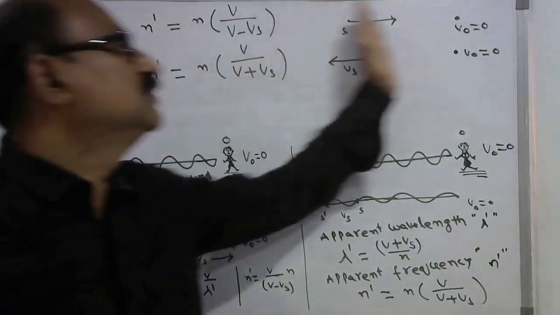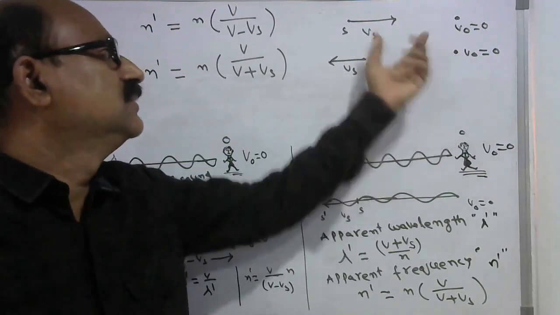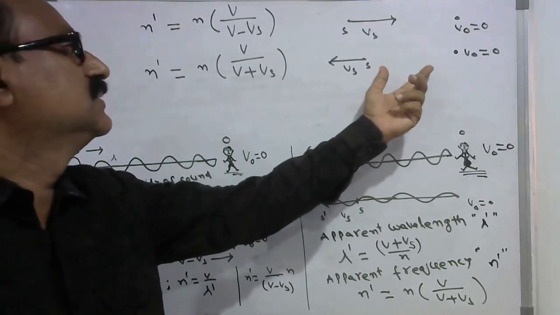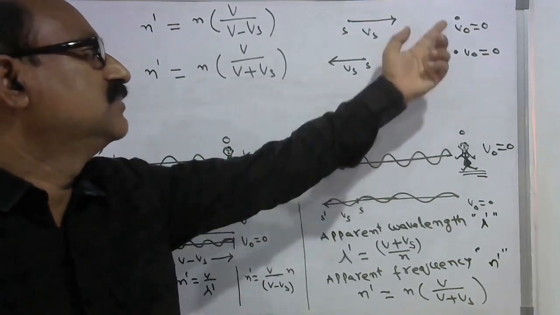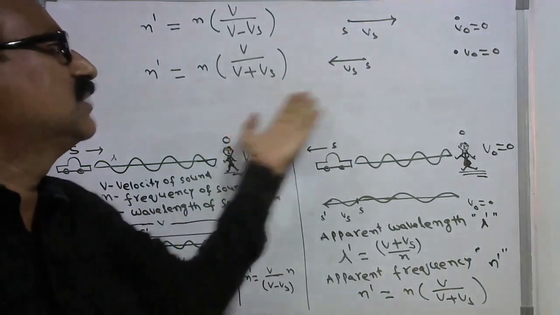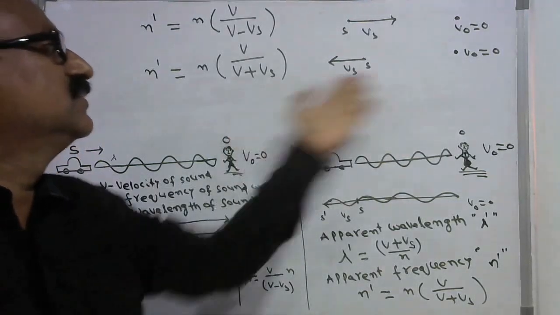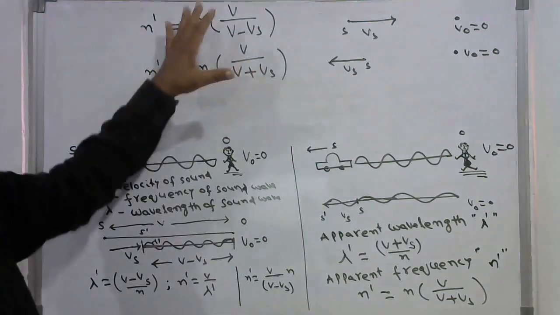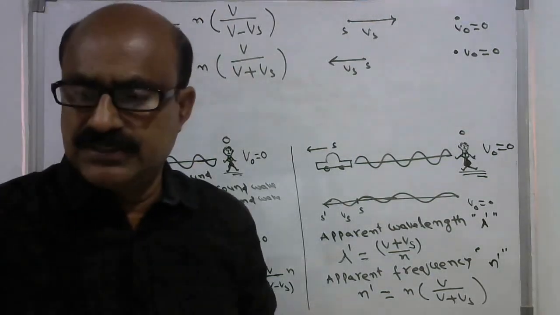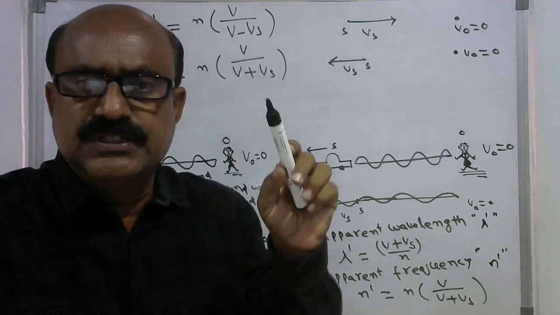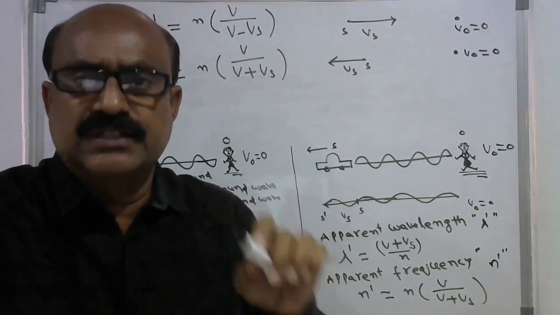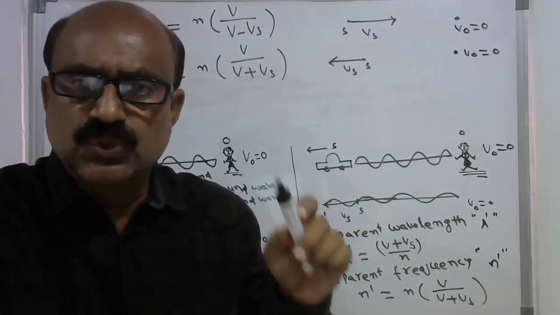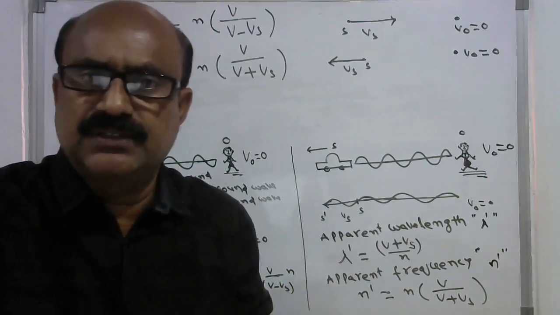When the source moves towards the observer, the distance is decreasing, the wavelength is decreasing, and the frequency increases. In the second case, in both cases the observer is at rest, but the source is moving away from the observer. So the distance increased, the wavelength increased, and the frequency decreased. So this is the expression for the apparent frequency when the source is in motion and the observer is at rest. Next case: the observer is in motion and the source is at rest. Let us see what happened.